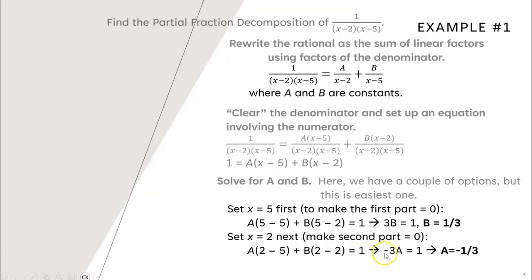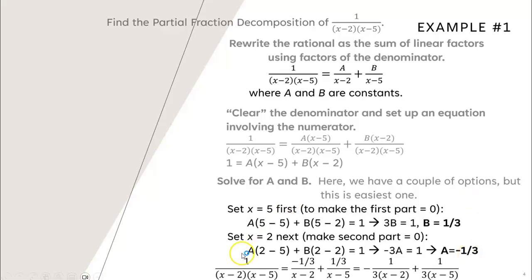All right, so this means that negative 3a equals 1, so a is equal to negative 1/3. In other words, what we've done is we've said 1 over (x minus 2)(x minus 5) is the same as negative 1/3 over x minus 2, that's the a part, plus 1/3 over x minus 5, that's the b part. And when you combine these fractions together, you end up with the original. So we've decomposed this fraction into 2 separate rational functions that we can then deal with.